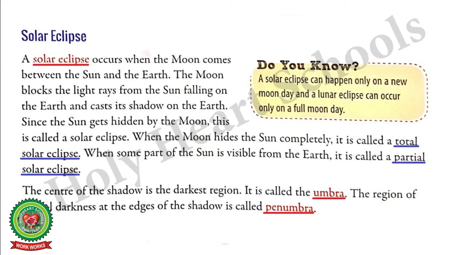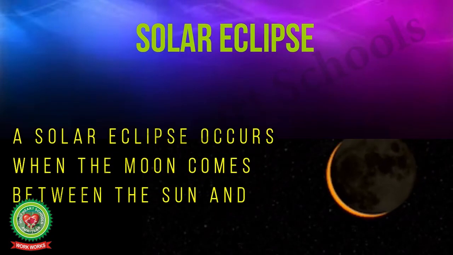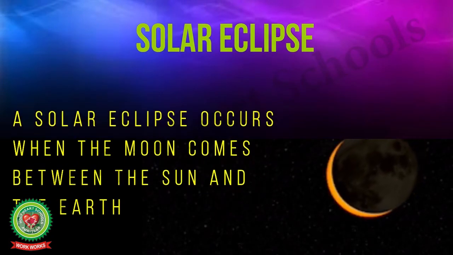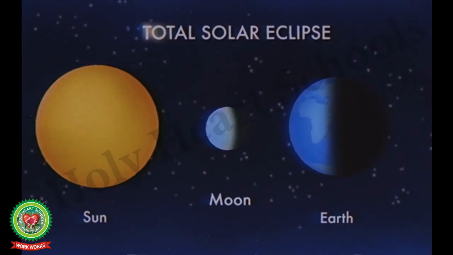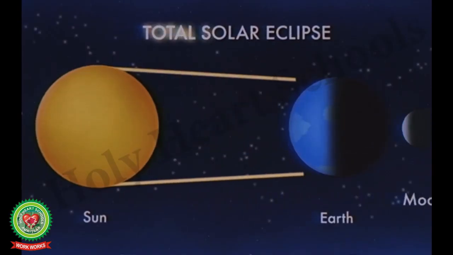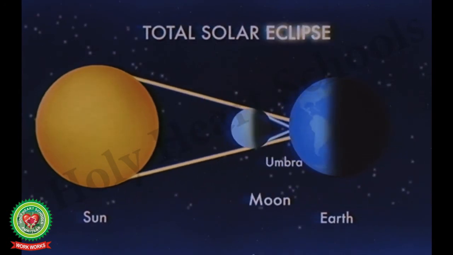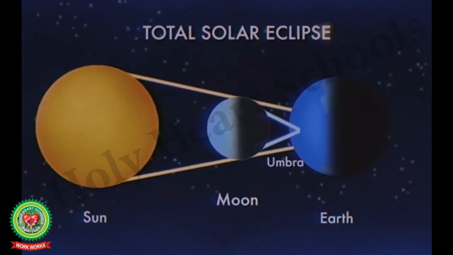Solar eclipse. A solar eclipse is the eclipse of the sun. A solar eclipse occurs when the moon comes between the sun and the earth. The moon blocks the light rays from the sun falling on the earth and casts its shadow on the earth.